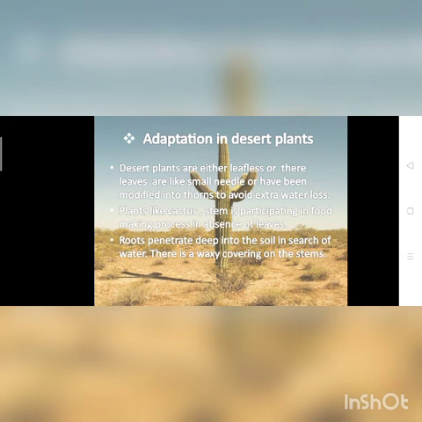In cactus, the stem participates in the food making process due to the absence of leaves. It has a thick stem that avoids loss of water.